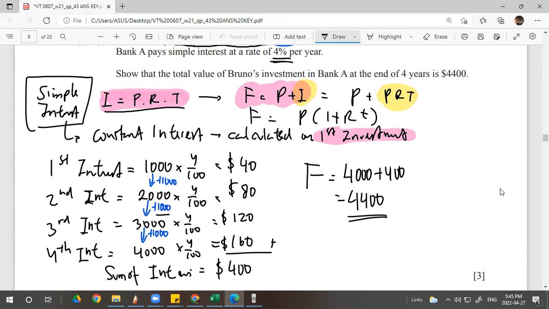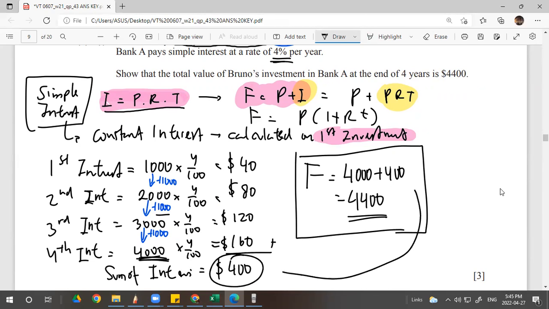And then the future value on the fourth year is 4,000, right? The last position of the money plus the 400 of the interest, and it is proven right. You just prove it. This is the calculation. Okay.